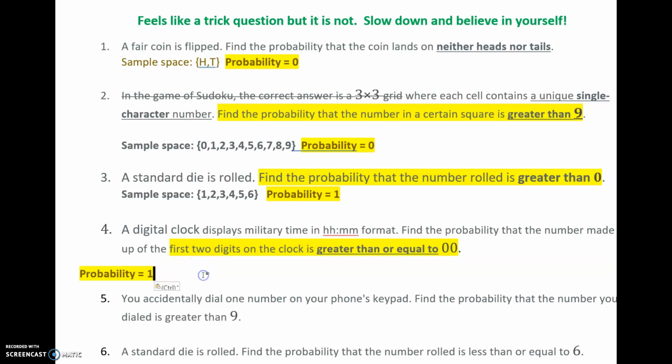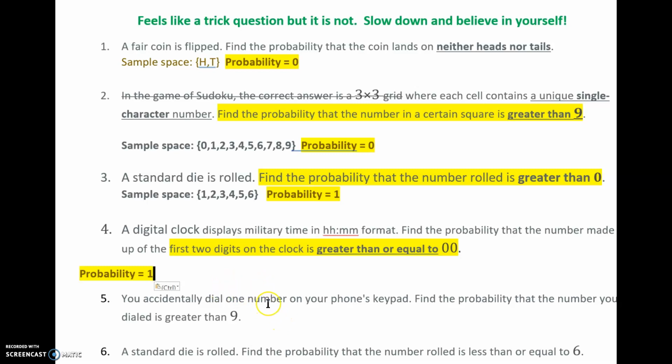So the probability, again, is 1 because it has to be greater than or equal to 0, 0. There is no less than 0, 0 on a clock. There's just not. If it's a countdown clock for the space shuttle or something, which there's not space shuttles anymore, but you know what I mean, then yes, but this is just a regular clock. So 2 more we're going to go over are going to feel like trick questions, but they're really not. Try to do them before me. Pause as soon as you read it.